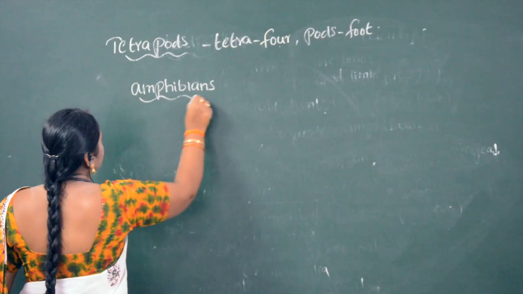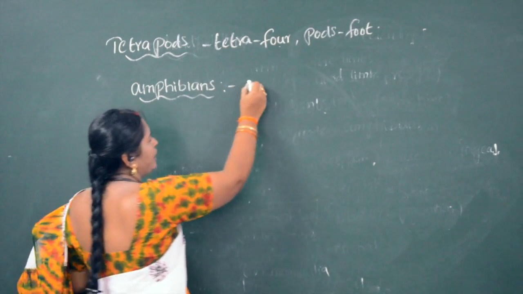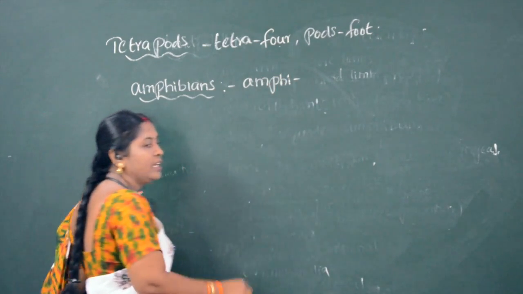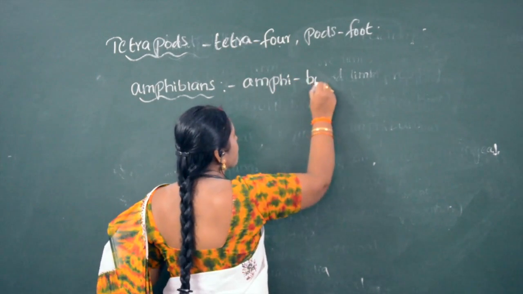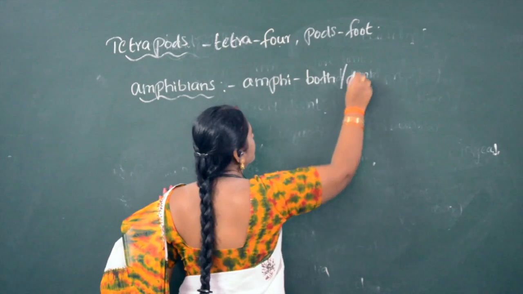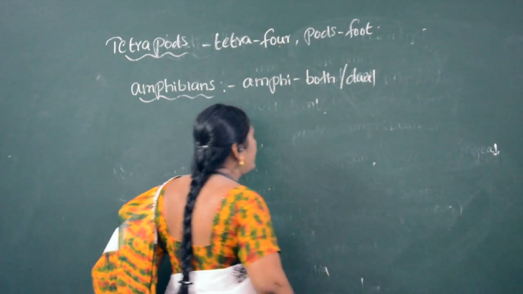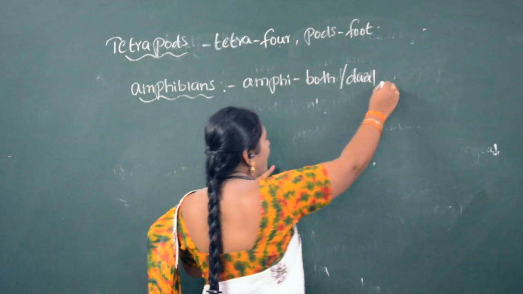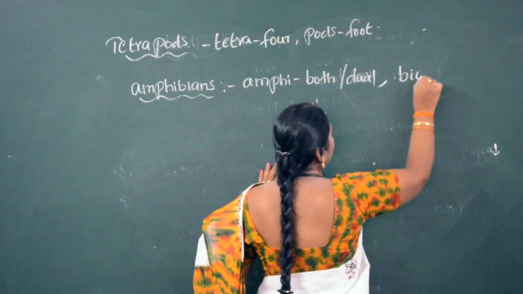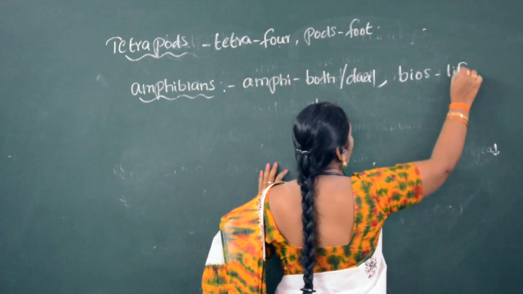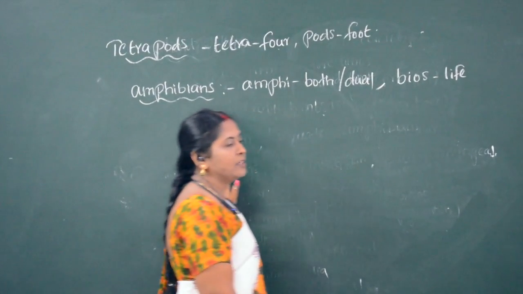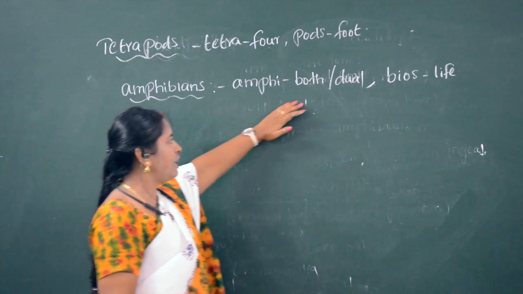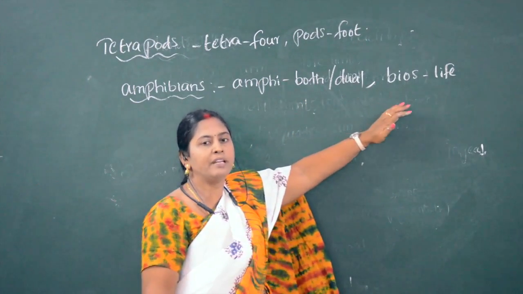Amphibians. The meaning of amphi is both, or dual. Bios means life. So amphibians are the organisms which have a dual nature of living.